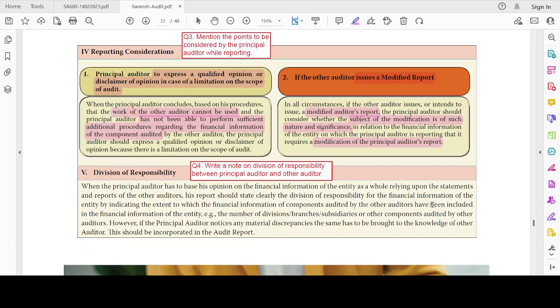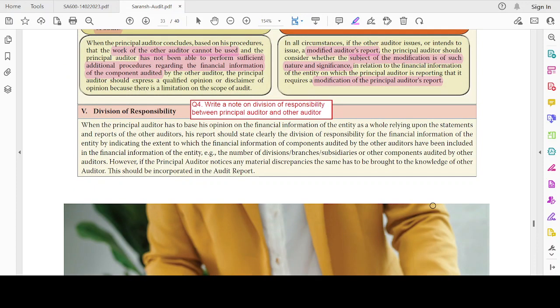Now the last area here would be the division of responsibility. Write a note on division of responsibility between the principal auditor and the other auditor. When the principal auditor has to base his opinion on the financial information of the entity as a whole, relying upon the statements and reports of other auditors, his report should clearly state the division of responsibility for the financial statements of the entity by indicating the extent to which the financial information of the components audited by the other auditors has been included in the financial information of the entity.